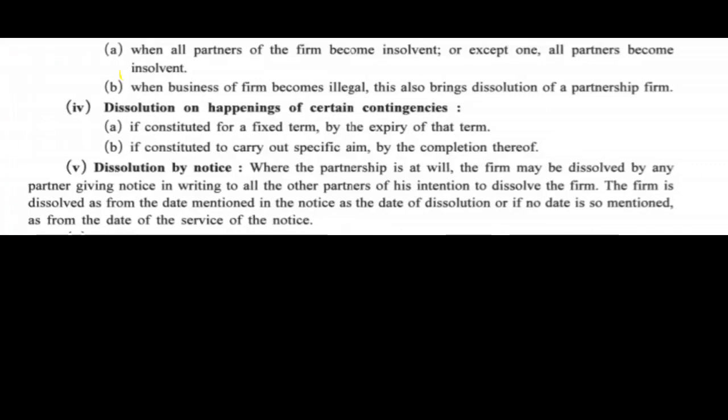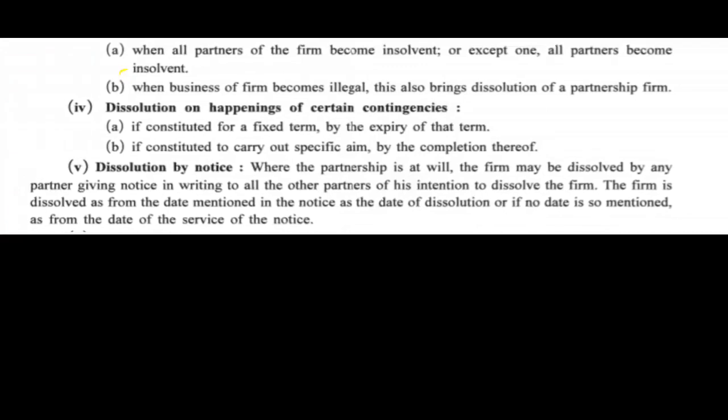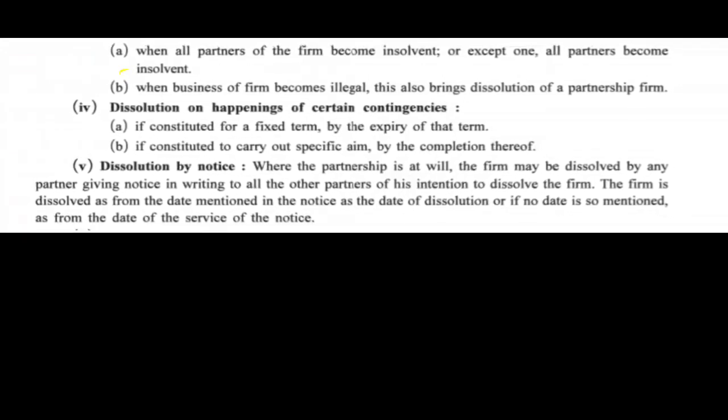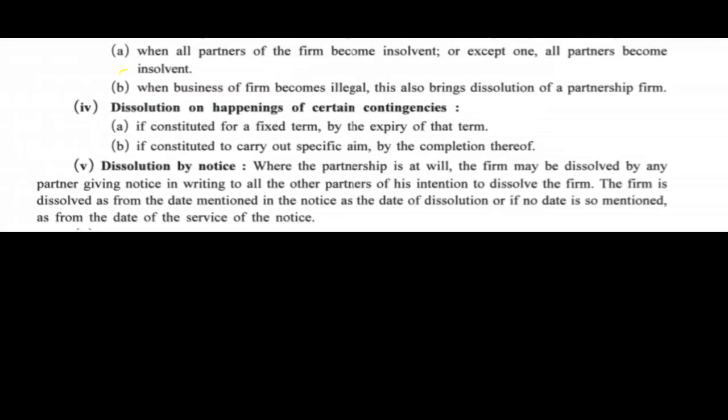The firm is dissolved as from the date mentioned in the notice as the date of dissolution, or if no date is so mentioned, as from the date of the service of notice. So friends, here dissolution by notice is that a partner who wants the firm to be dissolved will inform the rest of the partners about his intention to dissolve the firm.